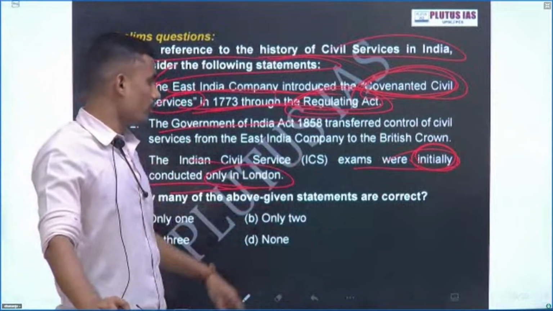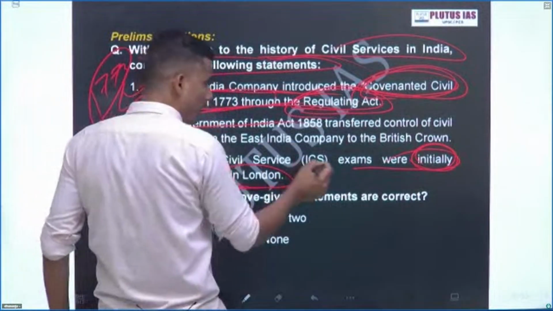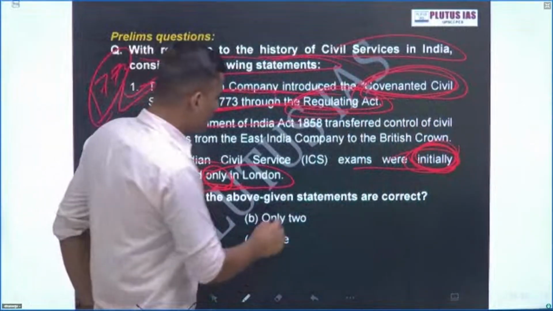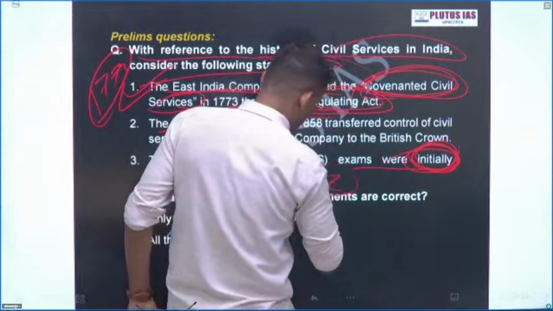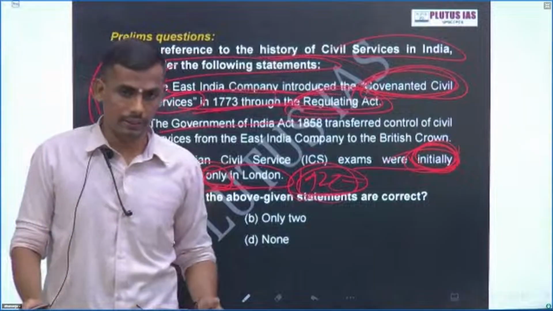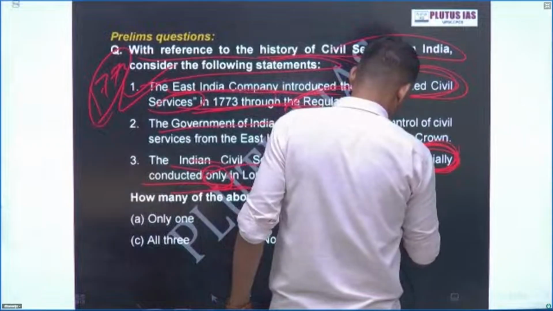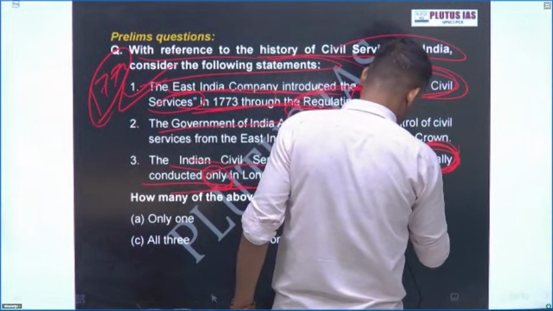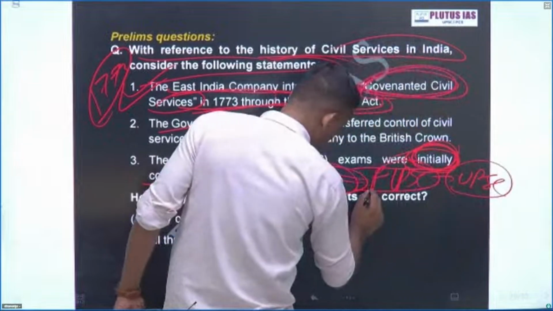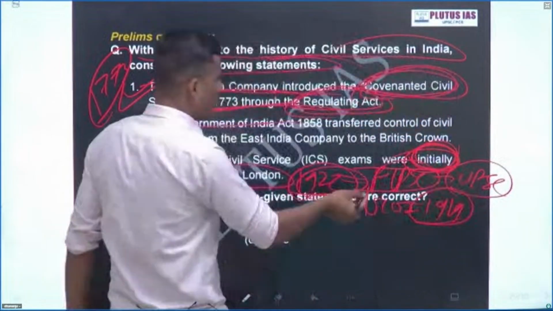Indian civil service exams were initially conducted only in London. See the word 'only', but the point is 'initially', and this was until 1920. This was a very big issue. One major demand was accepted by the British in the 1919 Act, and they set up the so-called Federal Public Service Commission, which we now call UPSC. This UPSC was born under the Government of India Act 1919. We should be aware of this.